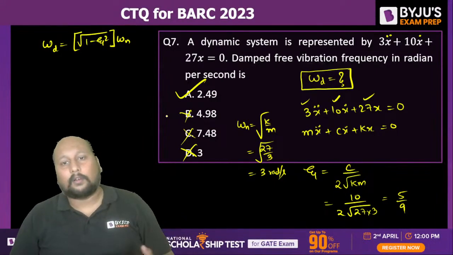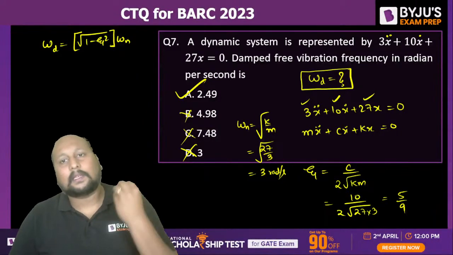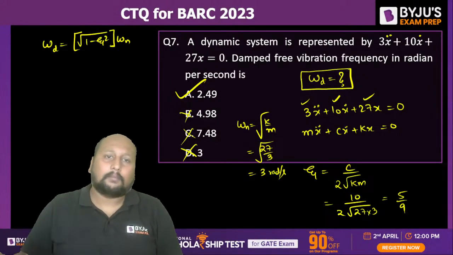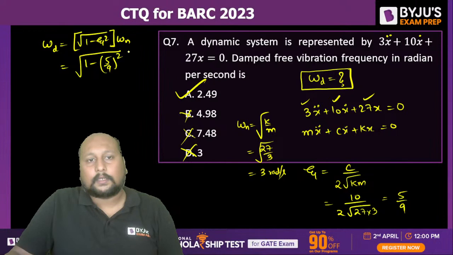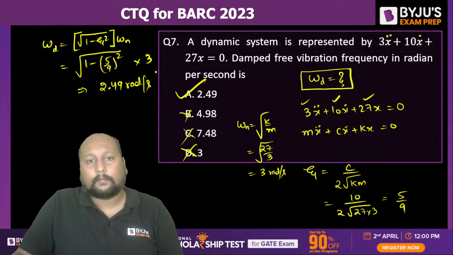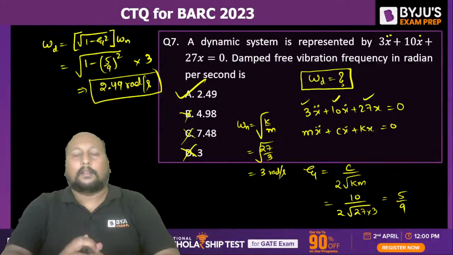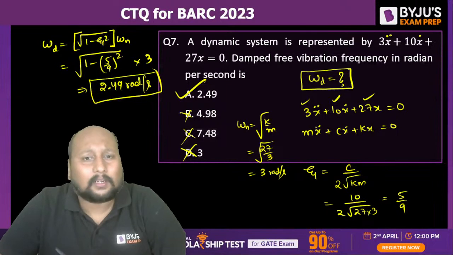Even if you don't want to solve it, you can apply the simple logic. The damped vibration frequency will always be less than the natural frequency of vibration, right? So if you apply that logic, you get option A, but still we'll solve this completely. 1 minus zeta, that is 5 by 9, whole square, root of this into 3. So from here I'm getting exactly 2.49 radian per second. Sometimes smart work is very important. Rather than doing calculation, you can apply the logic, eliminate the options and get the answer.